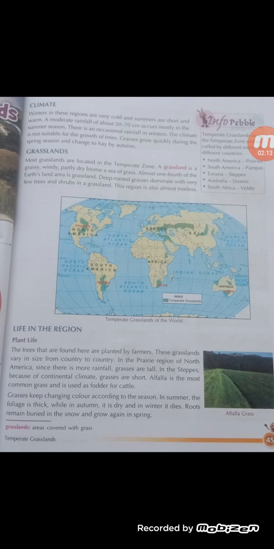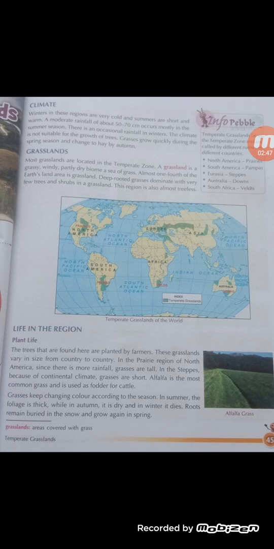Children, can you see the temperate grasslands of the world? A very big diagram is given, and in red all the grasslands are marked in different countries: in North America, then South America, Africa, Europe, Australia. Now, grasslands. Most grasslands are located in the temperate zone. A grassland is a grassy, windy, partly dry biome, a sea of grass.